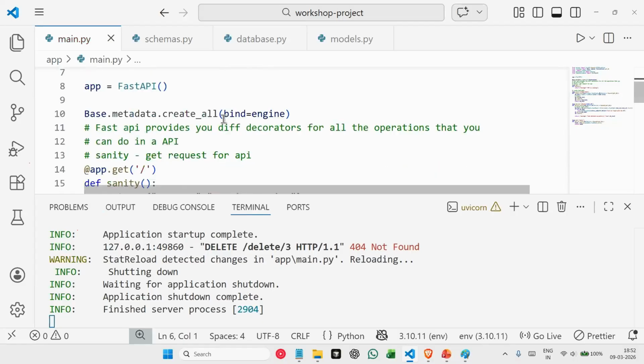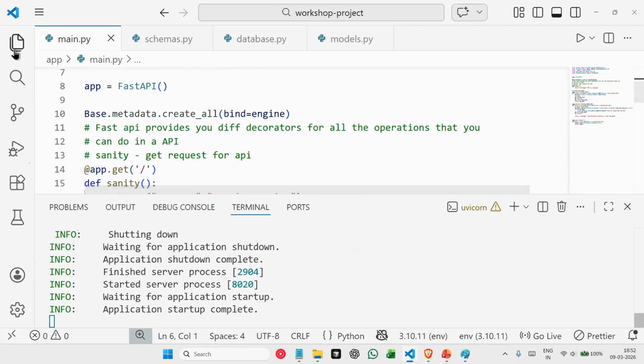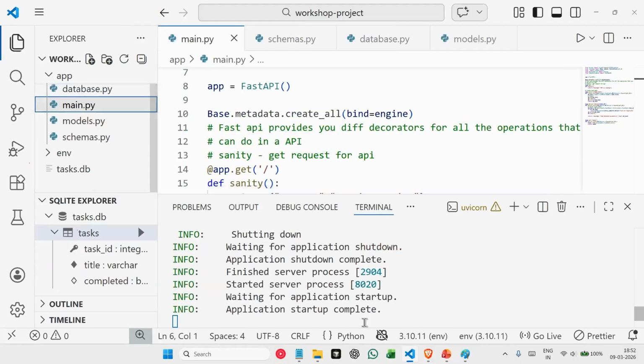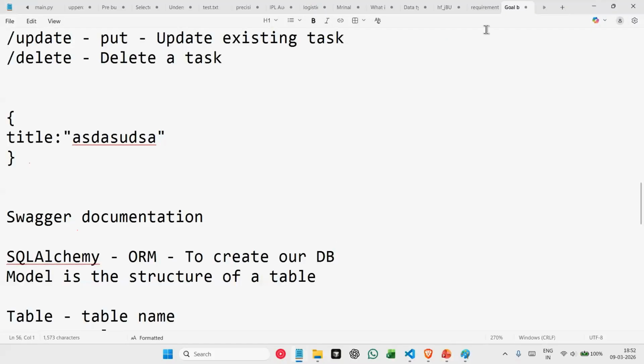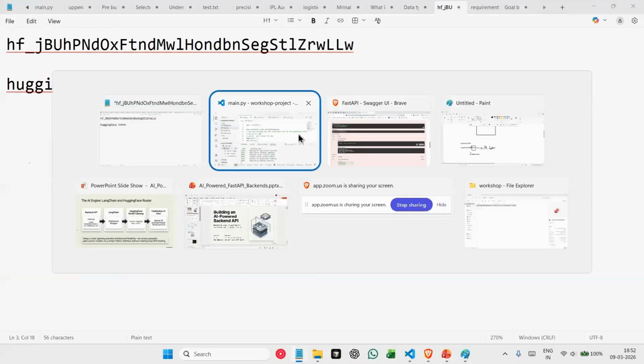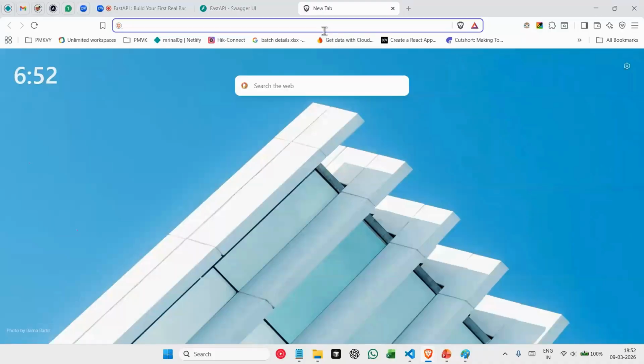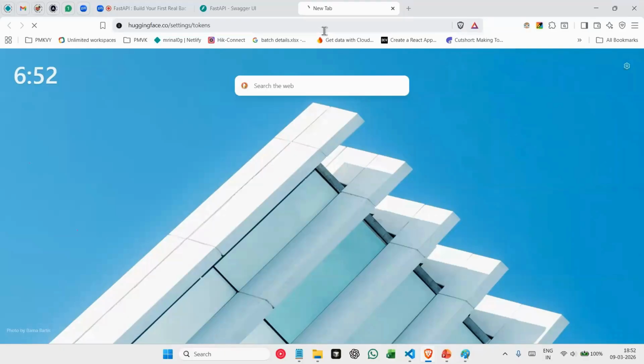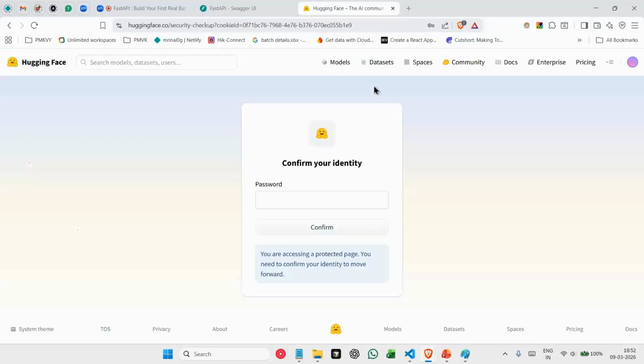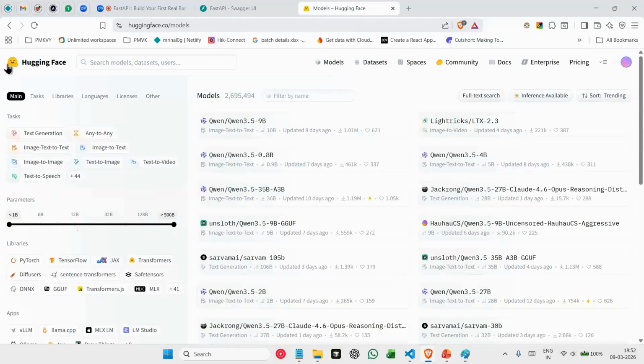And for this particular project, we will be using Mistral. Now, you need an API key from Hugging Face. What is Hugging Face? Hugging Face is basically a repository of all the AI models that we have. Let me just open Hugging Face and show you. If you open Hugging Face, what you'll find is all the different kinds of AI models that you can simply download and use.